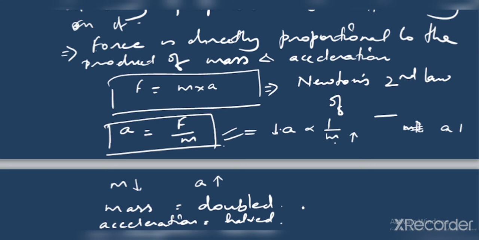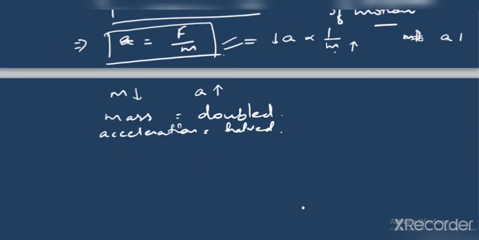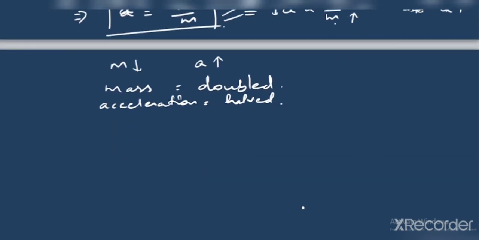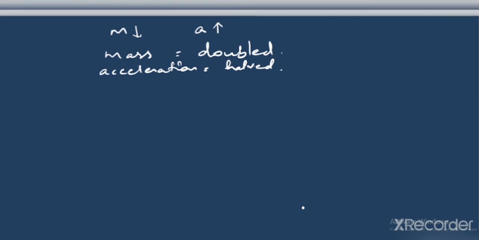So this is all about acceleration and the second law of motion, and how you can find the unit here. F is given by m into a, correct?